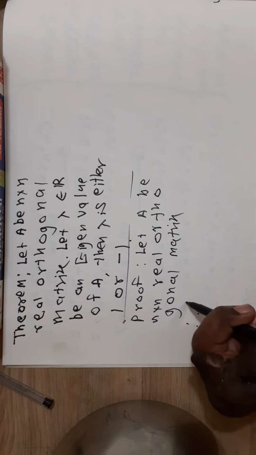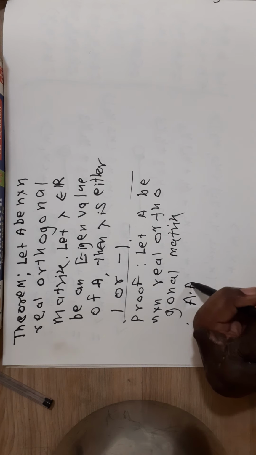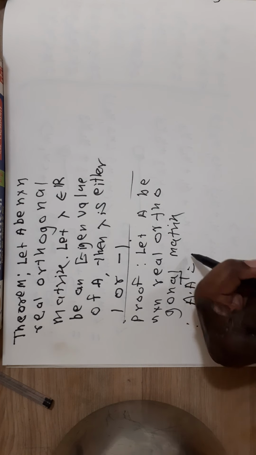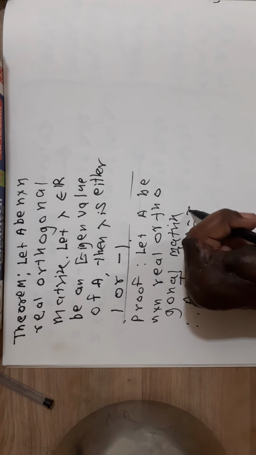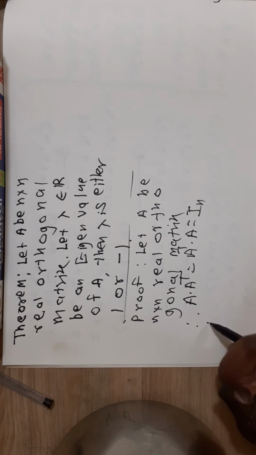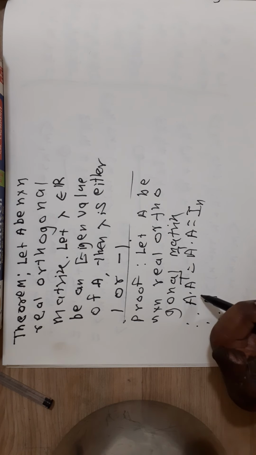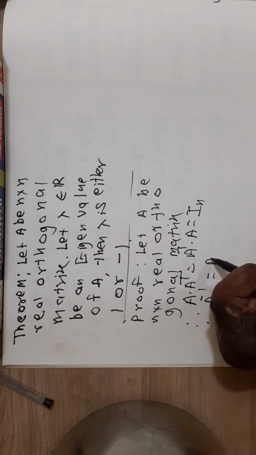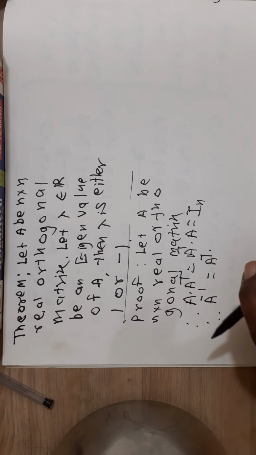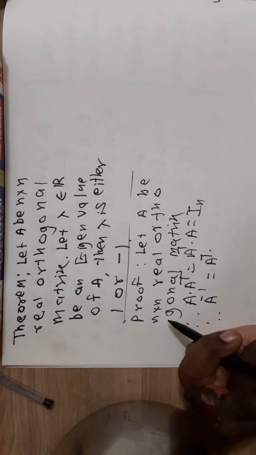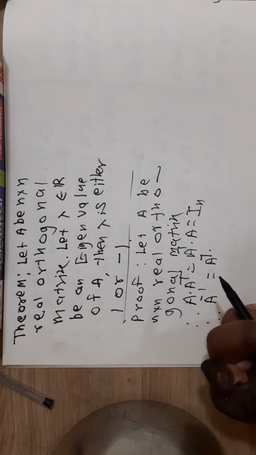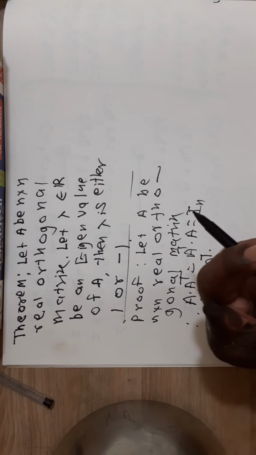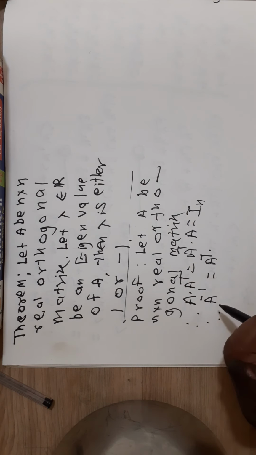Therefore, A into A transpose is equal to A transpose into A is equal to In, the identity matrix of order n. Therefore, A inverse is equal to A transpose.